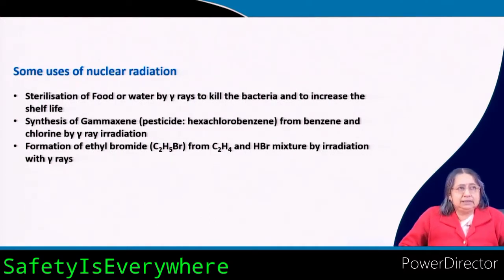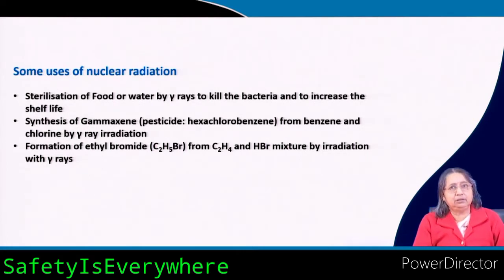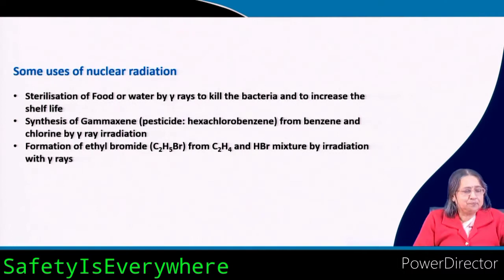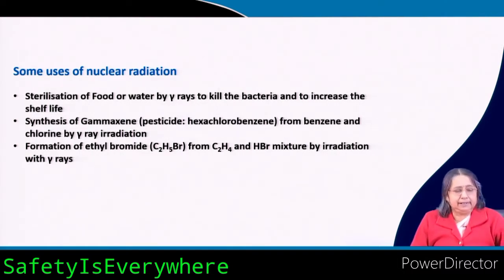So, it is used for treatment of cancer, but it can also produce cancer. That is why Madame Curie died of cancer. At that time it was not known that it can cause cancer. Now, what are the different uses of nuclear radiations?